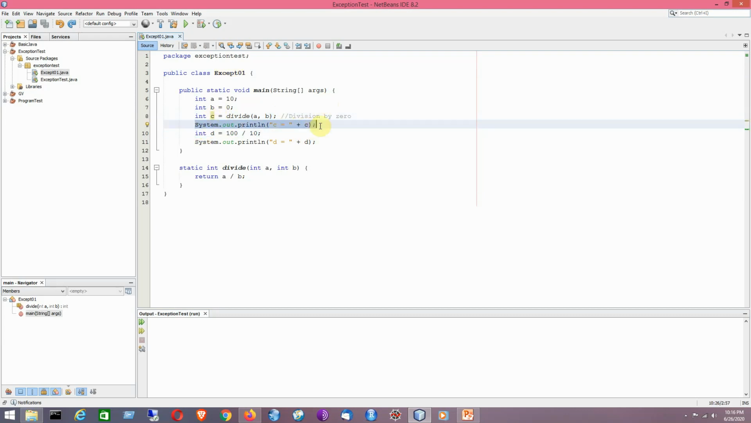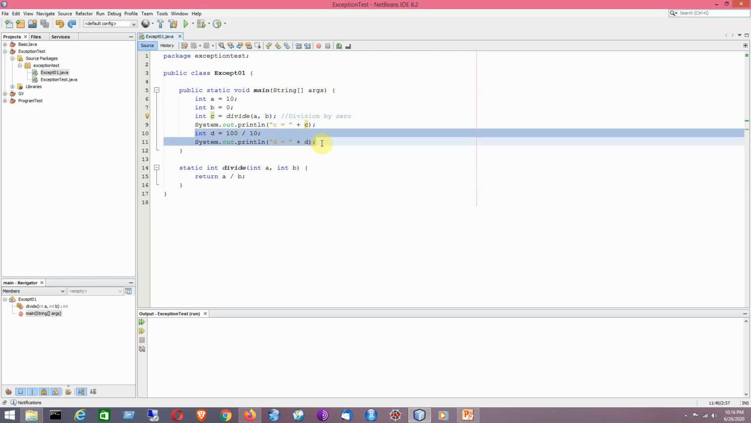So this code is never reached, but the remainder part of the code, like d equal to 100 by 10 and printing this value d, are considered to be legal code. But whenever the exception object is created because of the presence of this illegal code, and since there is no exception handler present in the program, the program will terminate abnormally and the rest of the part, which is considered to be valid or legal code, will be skipped.